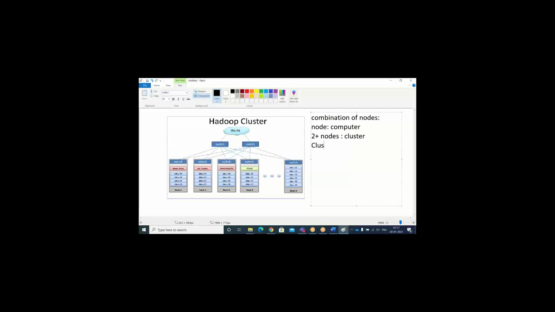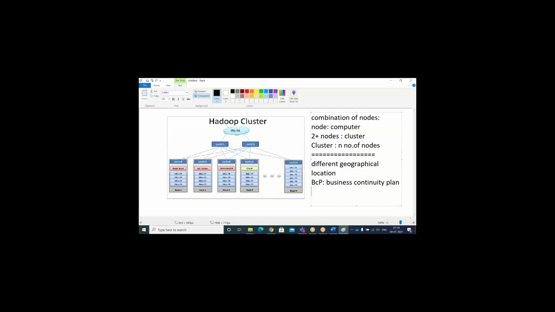A cluster can be formed from n number of nodes. In the real-time world, a cluster will be formed in different geographical locations, by keeping a BCP, business continuity plan, in mind.